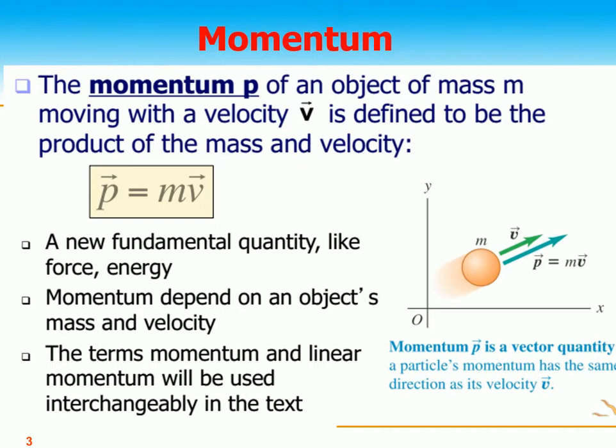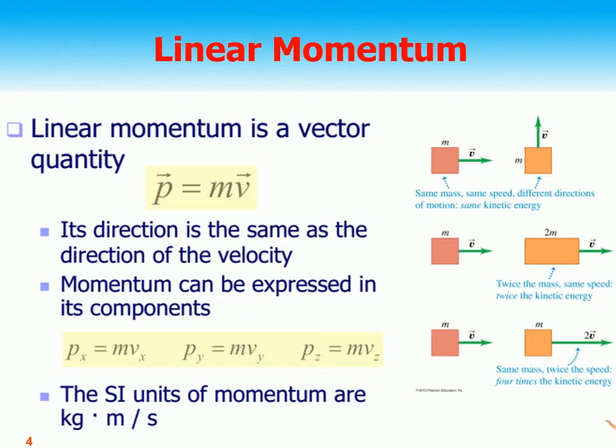As you know, the measure of the movement of a body is done with the help of momentum, and mathematically it is the product of mass times velocity. As mass is a scalar quantity and velocity is a vector quantity, the linear momentum is also a vector quantity, and its direction is the same as the direction of the velocity. Linear momentum means the body moves in a straight line.